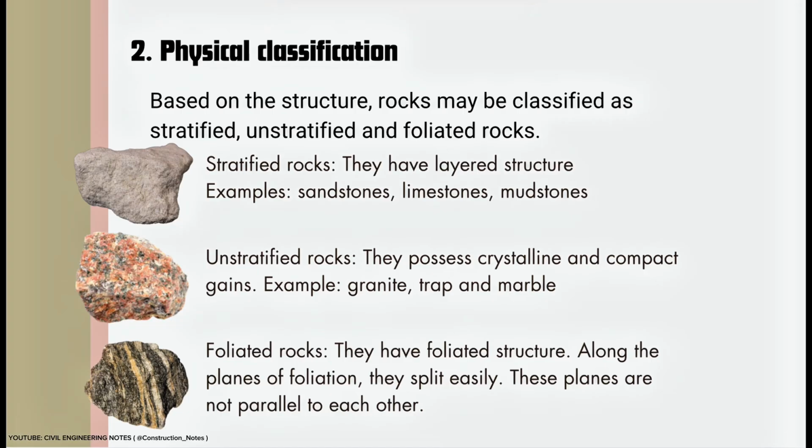2. Physical classification. Based on the structure, rocks may be classified as stratified, unstratified, and foliated rocks. Stratified rocks have a layered structure. Examples: sandstones, limestones, mudstone. Unstratified rocks possess crystalline and compact grains. Examples: granite, trap, and marble. Foliated rocks have a foliated structure. Along the planes of foliation, they split easily. These planes are not parallel to each other.